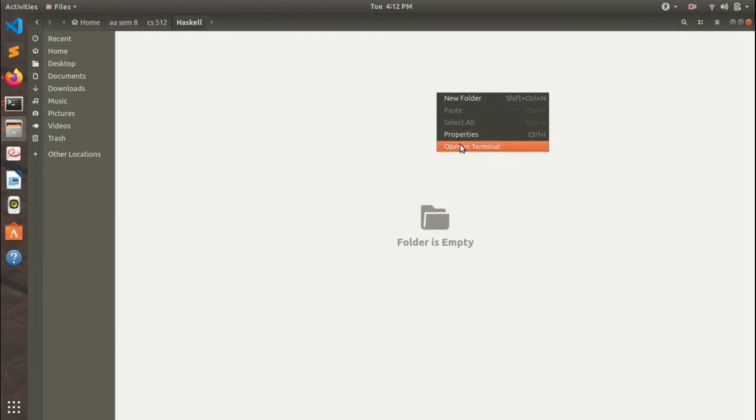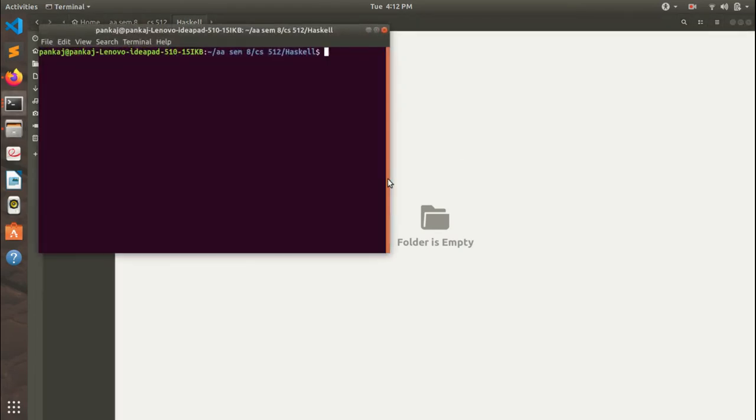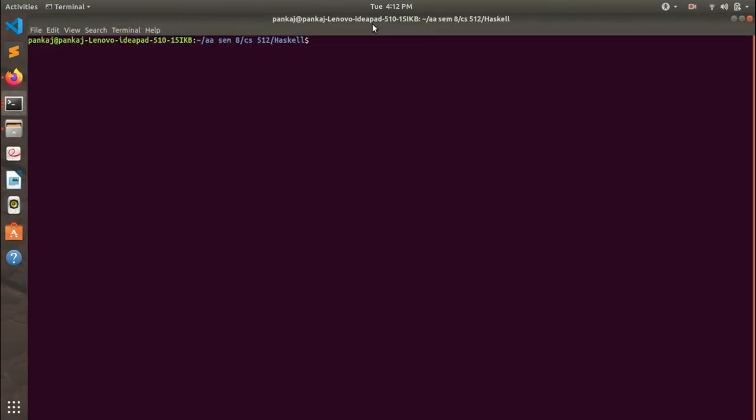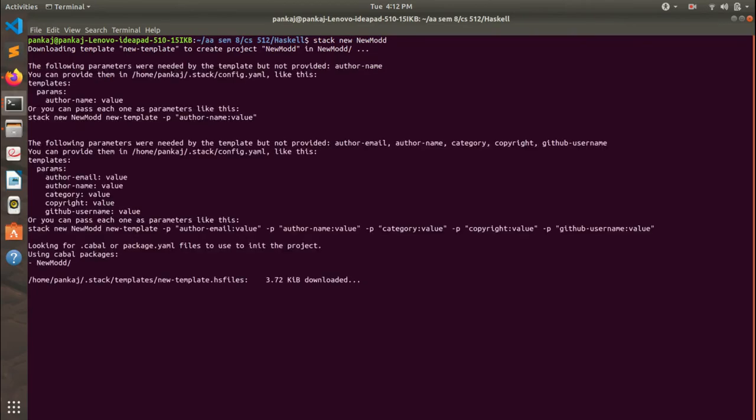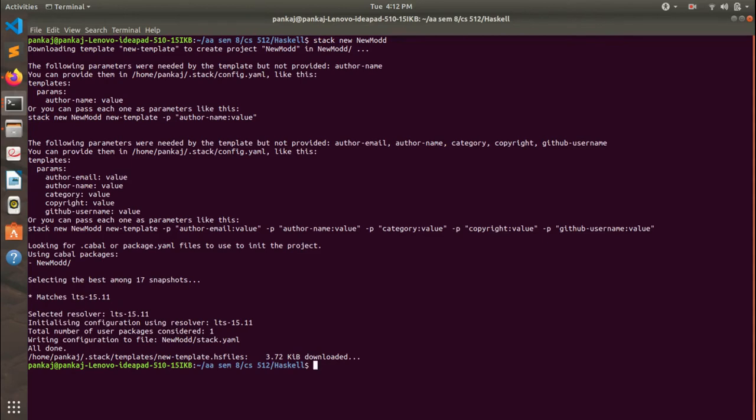For that I will create a cabal package with the help of the tool called stack new, and it will be named new-module. This will create a new cabal package. Let's check what is there. So our package is created. Now we will enter that package.